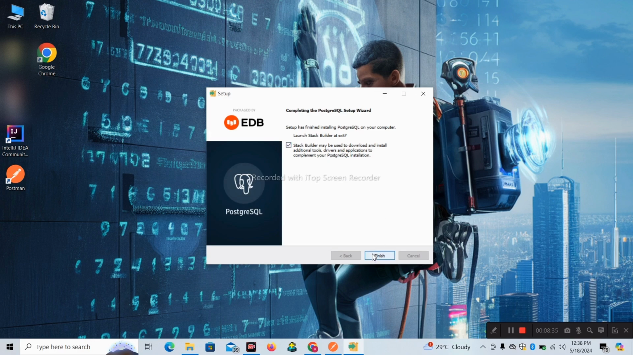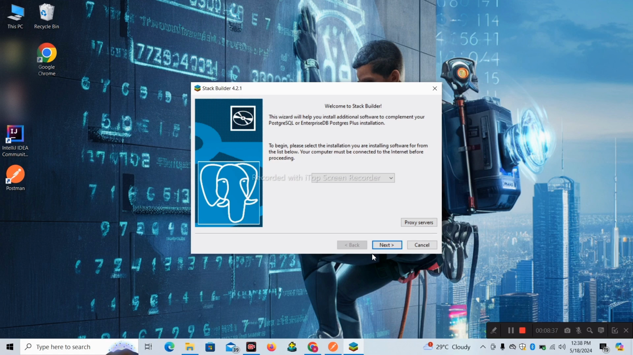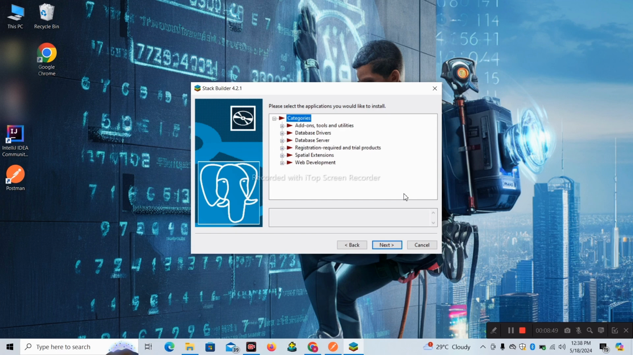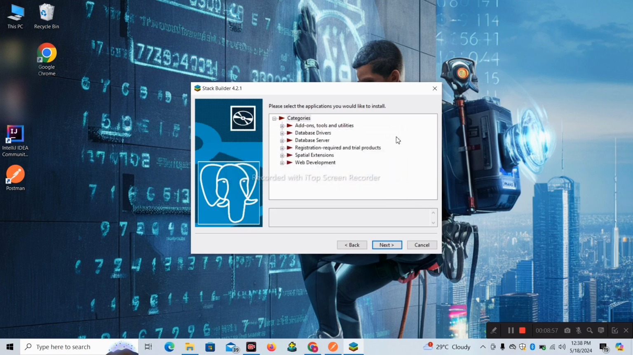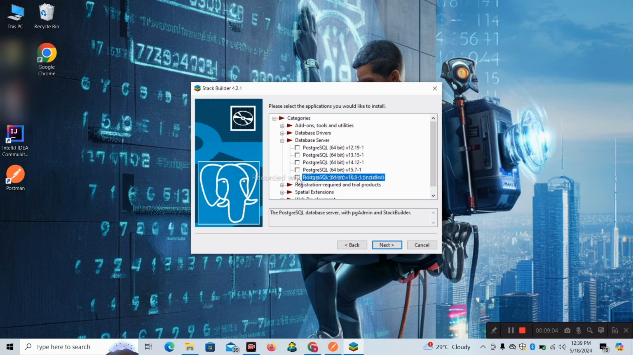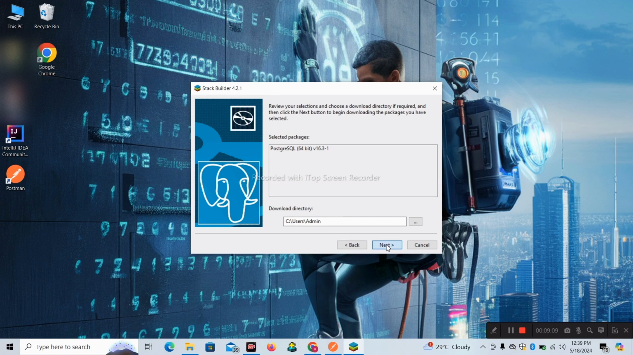Next, click on finish. Okay, here no need to select anything. Or else you can select this PostgreSQL 16 also. Click on next. Again click on next. You should select at least one package. Here we need this database server. So in that I will select 16, the updated version, and I will click on next. Click on next.